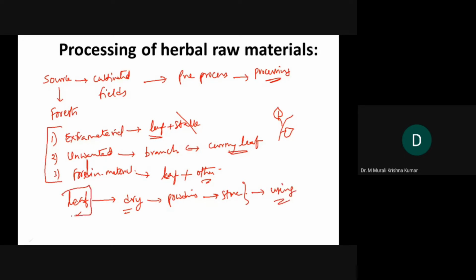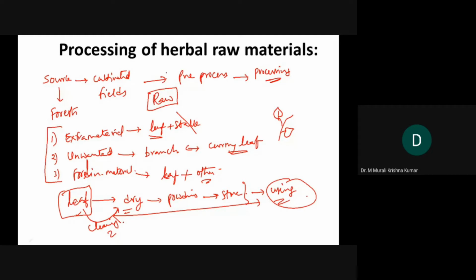Because the leaf is available in Assam and the user is in Kerala, what to do? Will they collect and wait for the order and then send it? No, it is not like that. This entire thing is what we call processing. Sometimes the material is collected in such conditions that it even needs cleaning. So many steps are needed because we are collecting material in raw condition, which is to be processed. Are you able to understand this concept?